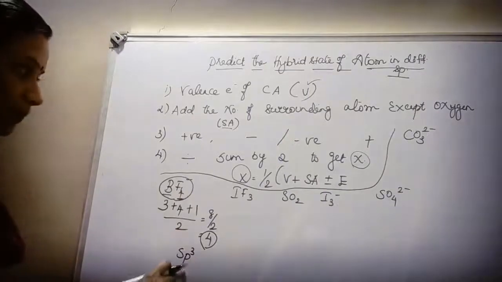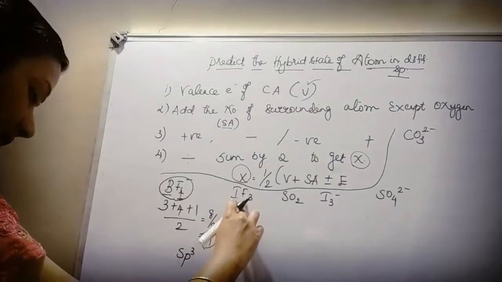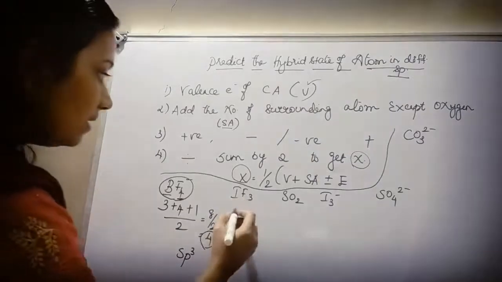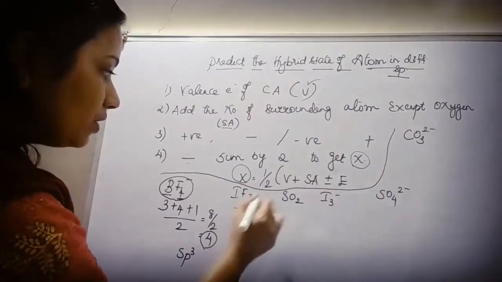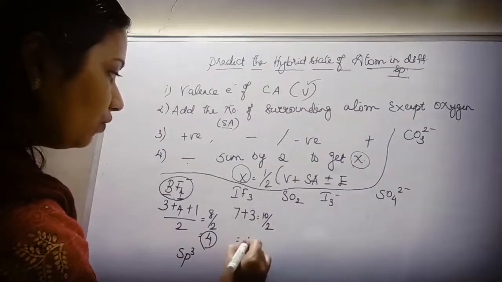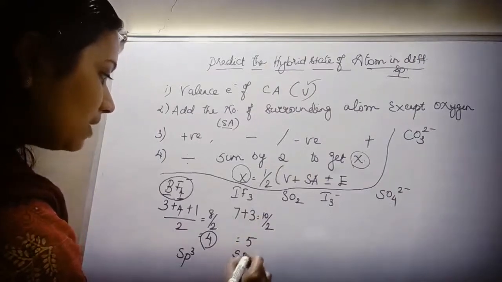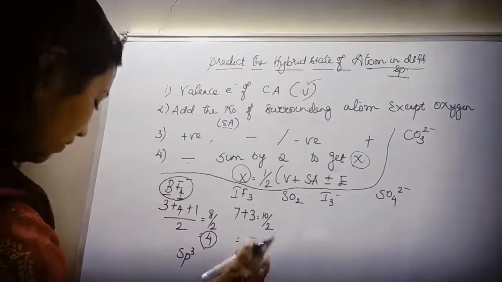Okay children, clear. Now moving to IF3, what is the valence electron count present in I? It is 7, plus surrounding atoms 3. There is no charge, so no need to do anything. 10 by 2 is equal to 5. So it should be sp3d. 3, 4, 5. Okay, done, clear.